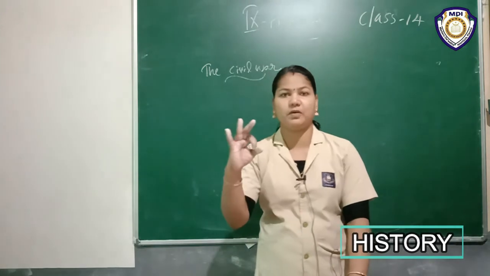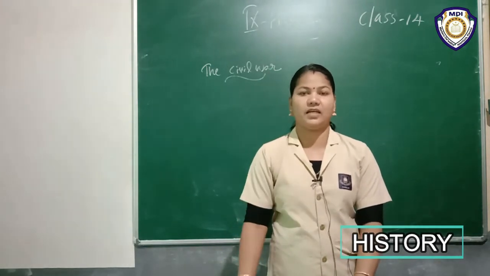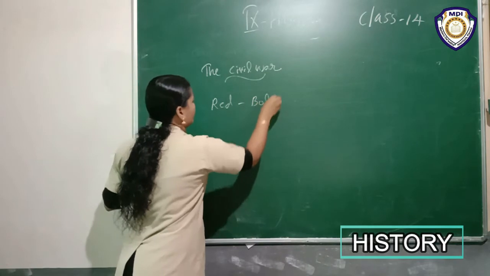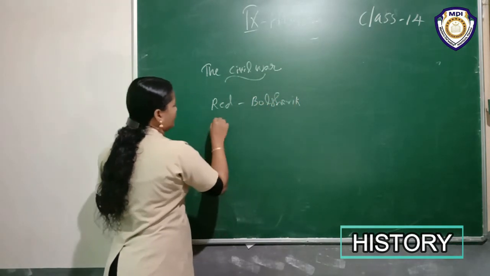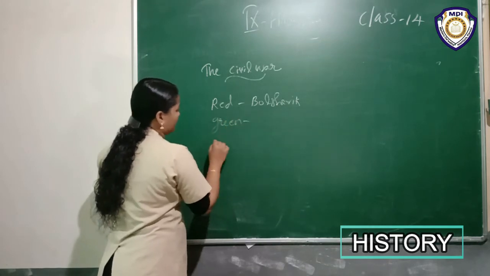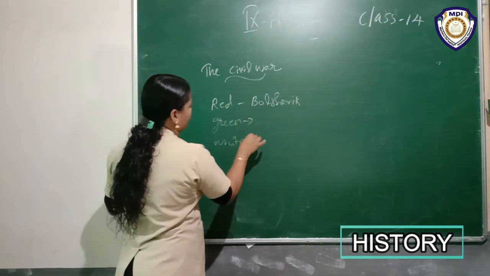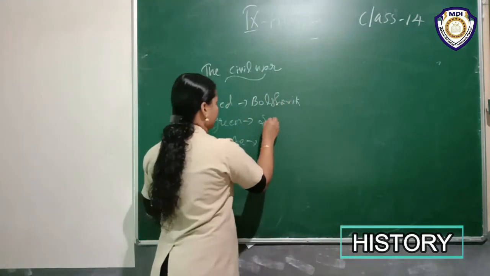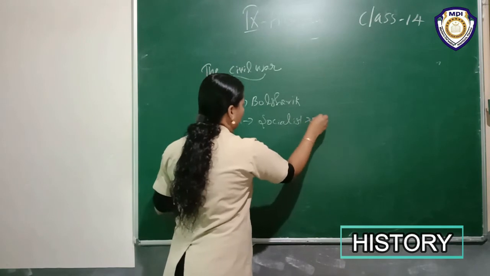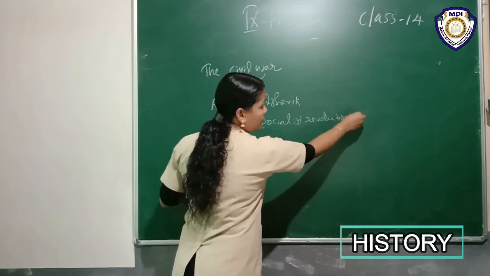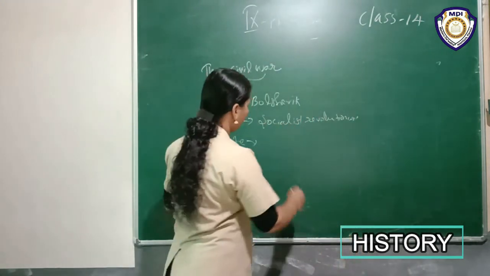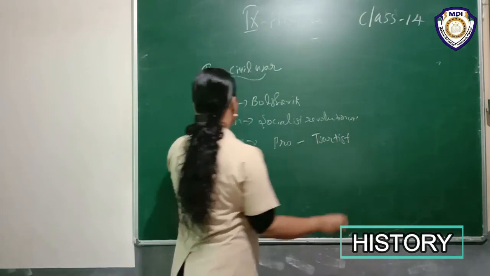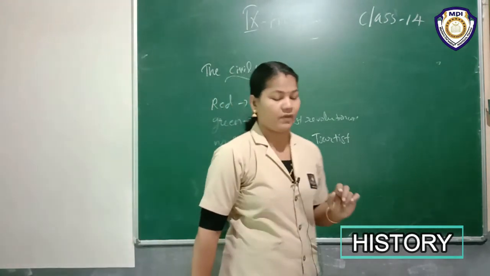So there are three groups of people: Red, Green, White. Red is the Bolsheviks, Green is the socialist revolutionaries, and White is the pro-Tsarists. These are the three groups.